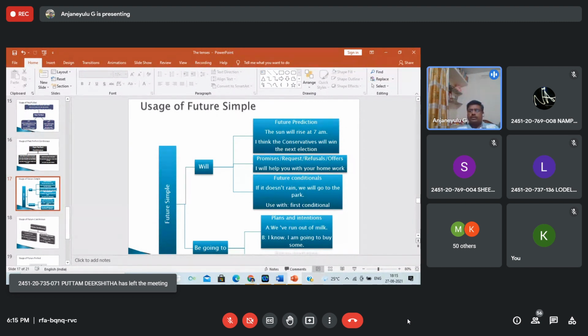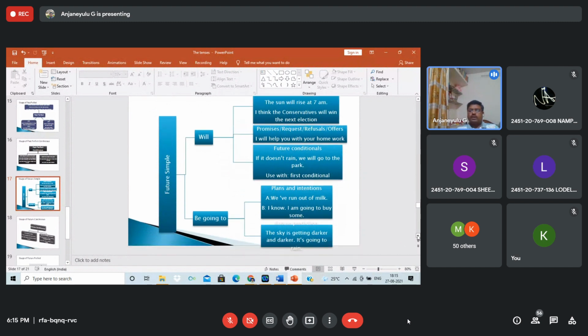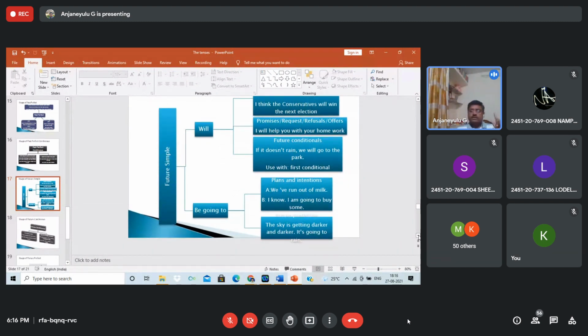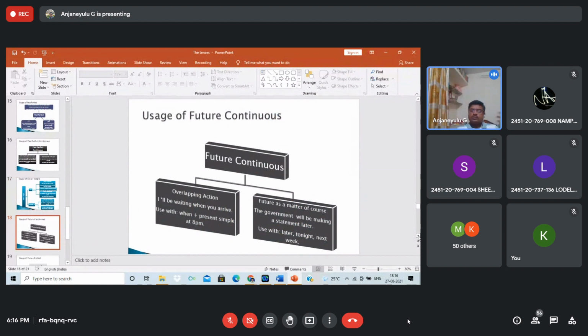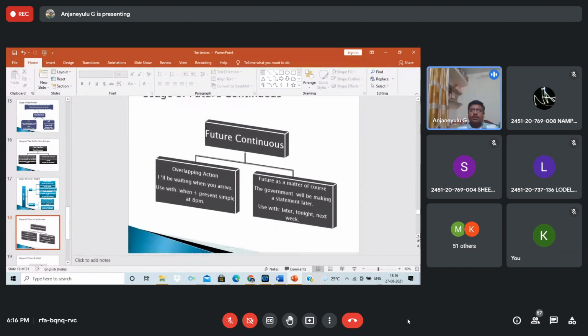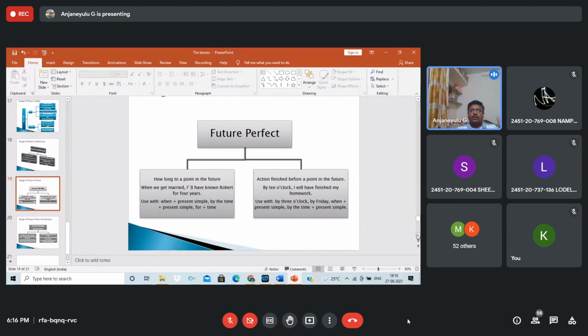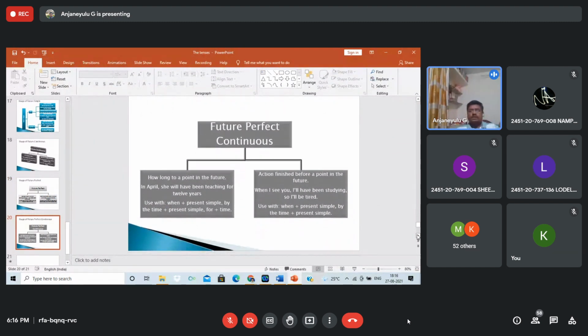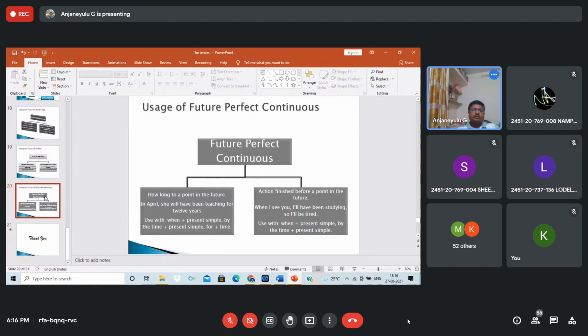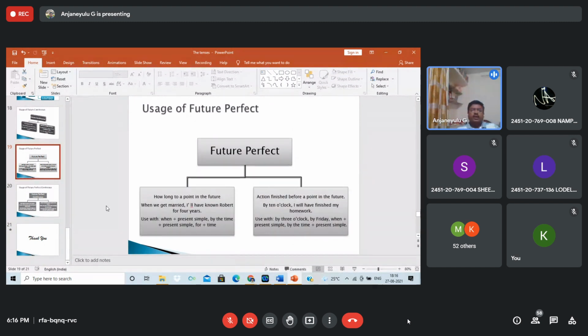This is simple future. They may not ask questions related to this, but they will focus on present tense and past tense. Okay, so future continuous, you know, I will be waiting when you arrive, but future continuous is rarely used, only future perfect we can use. I will show the future perfect, how long to a point in the future. When we get married, I will have known Robert. So this is an example of the future perfect. Okay students, just read these sentences. I think you may get the structures in all of these which I gave.